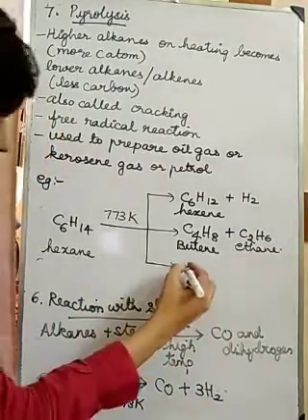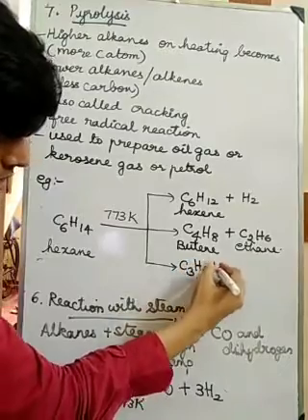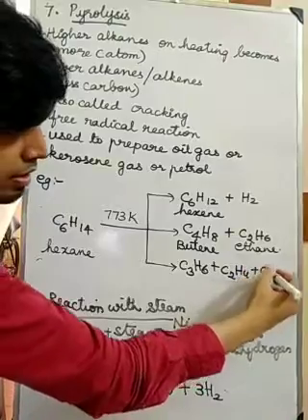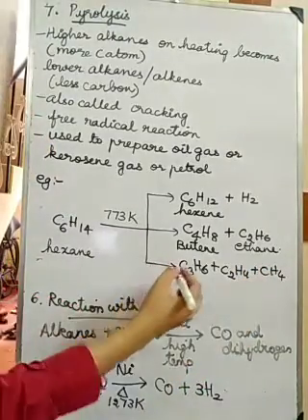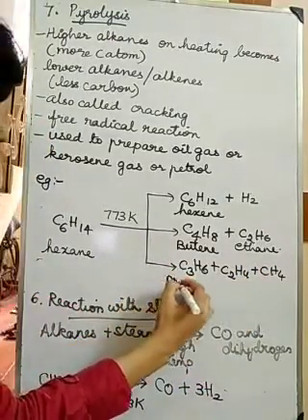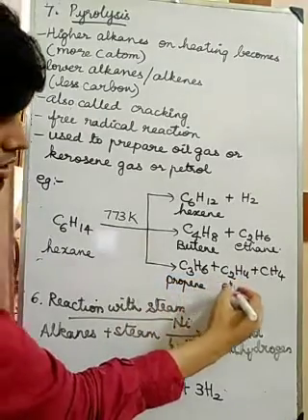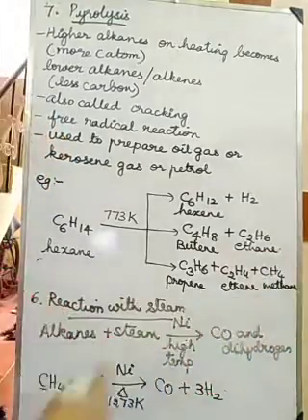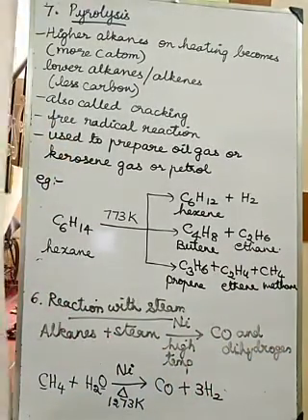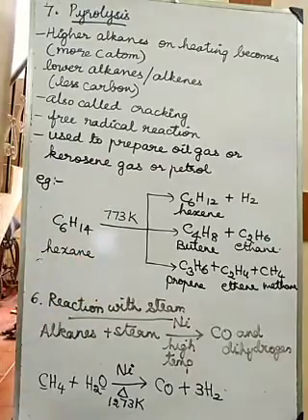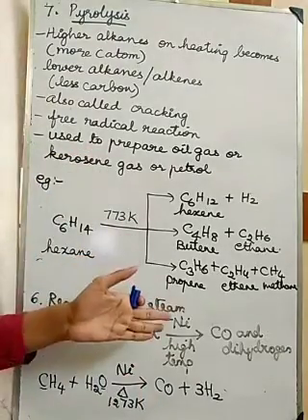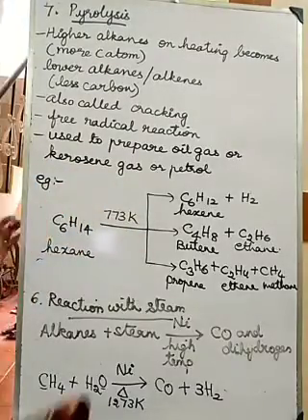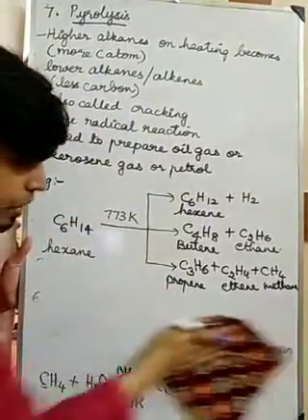So next I can get C3H6 plus C2H4 plus CH4. C3H6 is propene, this is ethene, and CH4 is methane. Okay, so three kinds of products I can get for hexane alone. Similarly, if it is pentane, it will form different types of products. Heptane, octane and all, they will form different types of products.